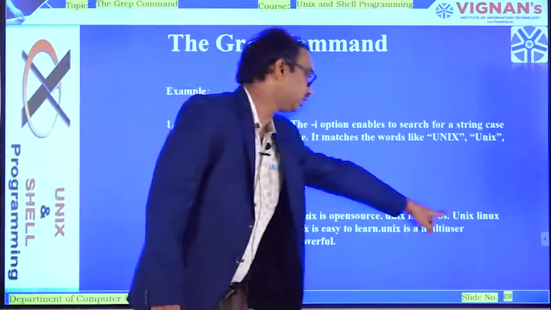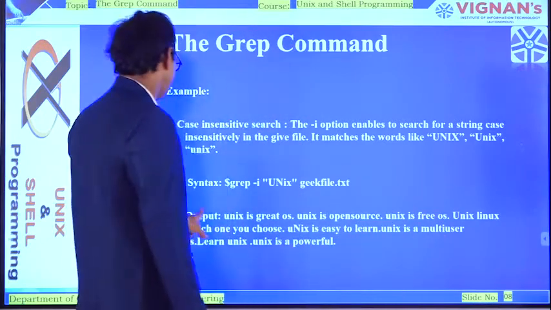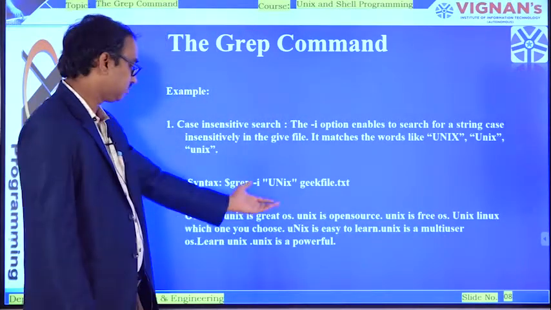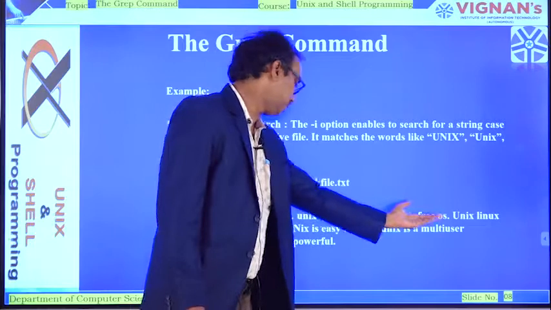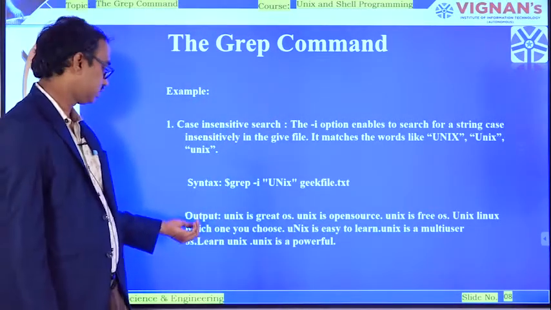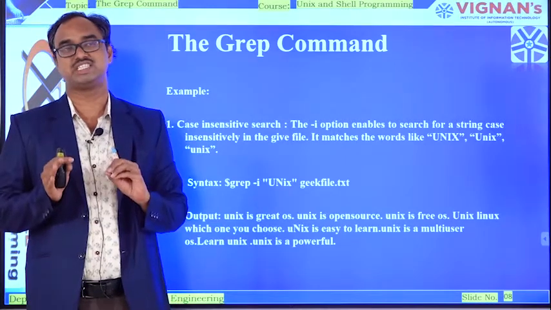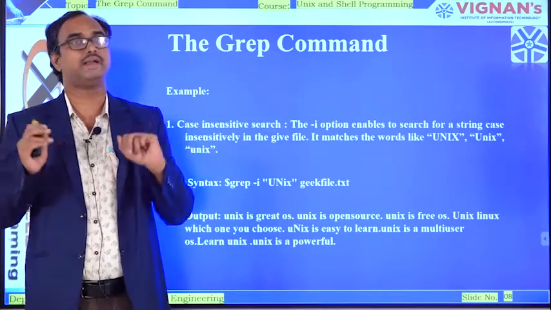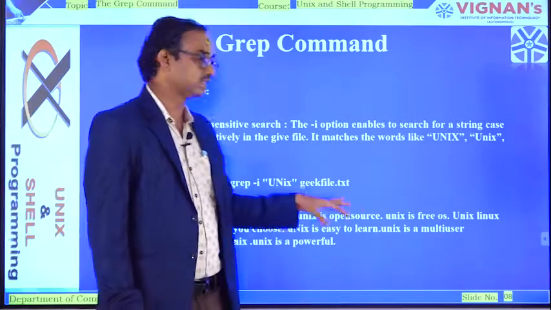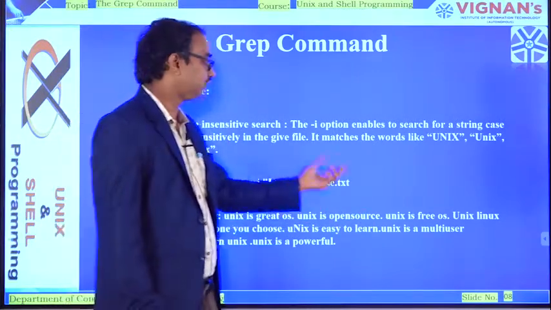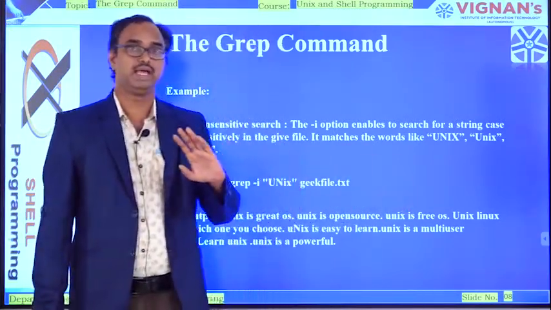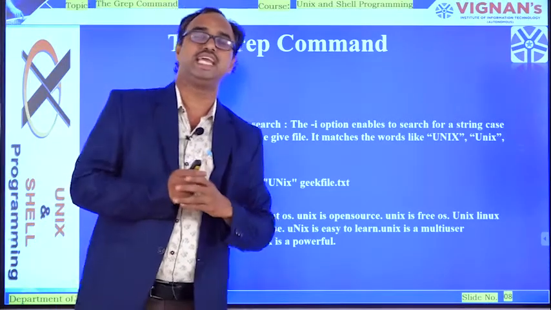Then it will display Unix, Linux, which one you choose, and then again Unix is easy to learn, Unix is a multi-user OS, Learn Unix, Unix is a powerful. So the meaning of case insensitive search is that wherever the pattern is there, it will display all of those lines. That is the major purpose of the case insensitive search.